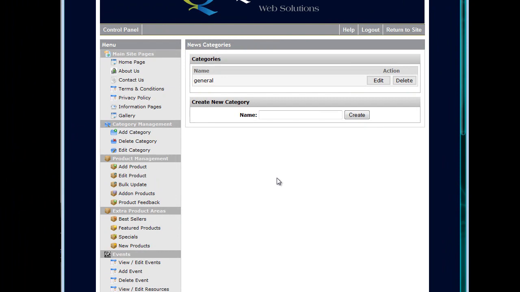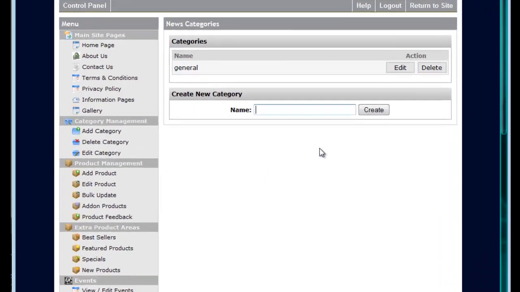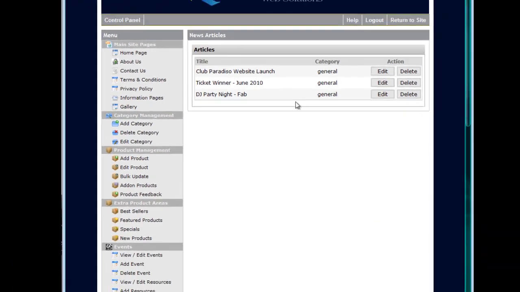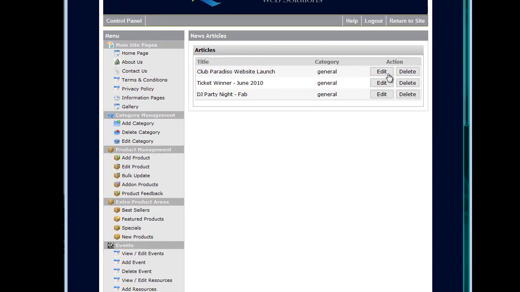different areas of your website. It is as simple as typing in a name of a category and clicking on create. If we next select the next section in news pages, which is articles, you can edit existing articles and existing news pages on your website.